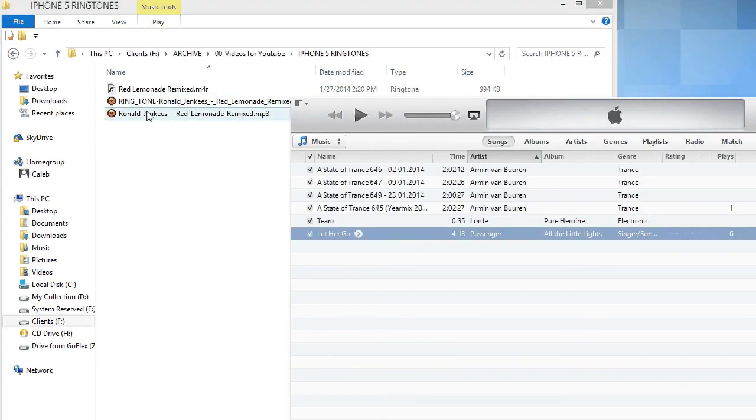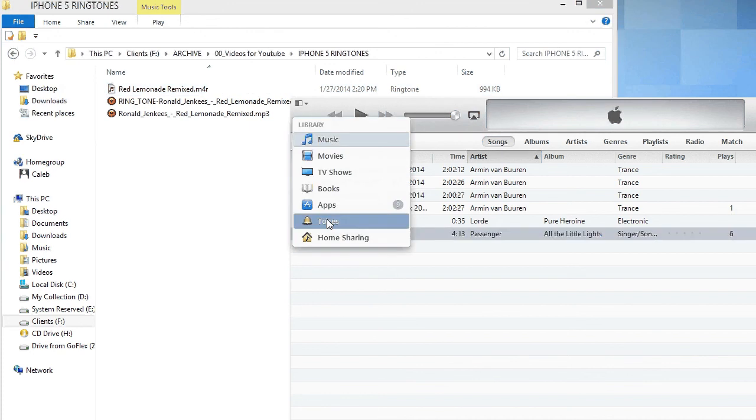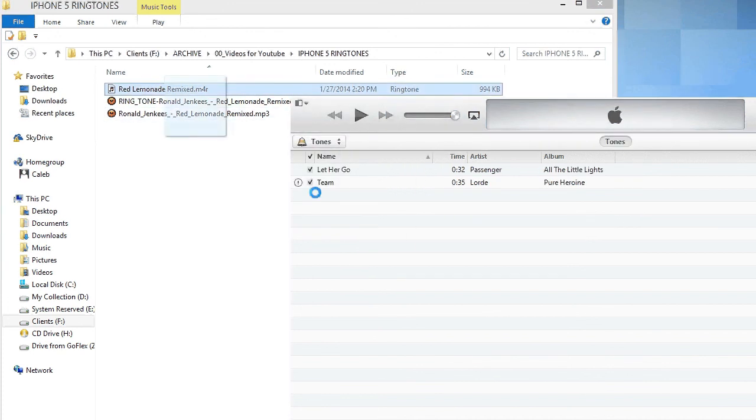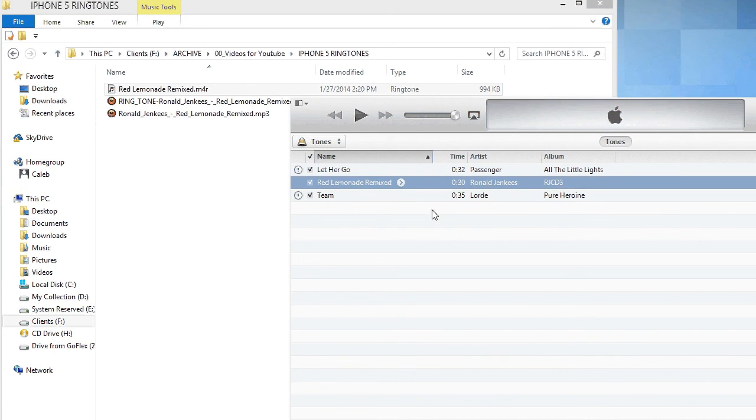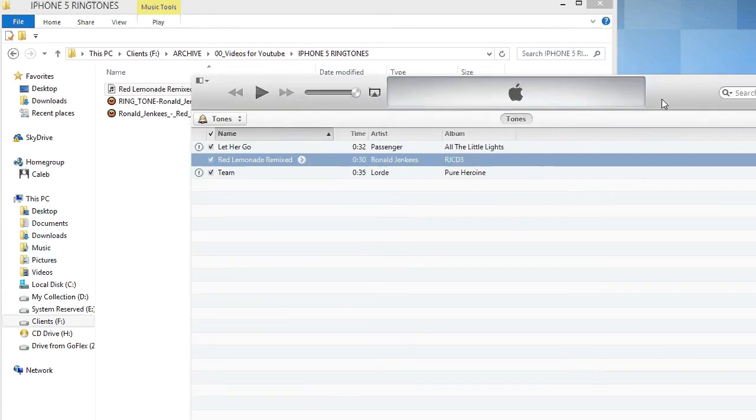Then you drag it back over. You could change it to tones so that you just see it come in. And then you just sync it underneath your iPhone. And there you go. That's it.